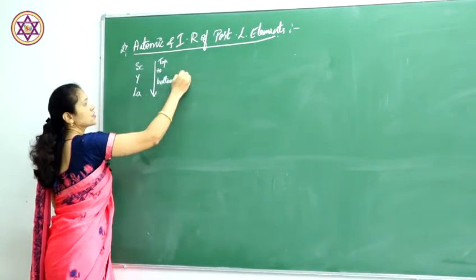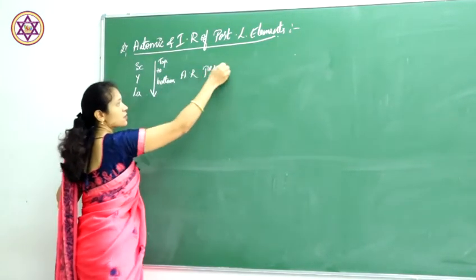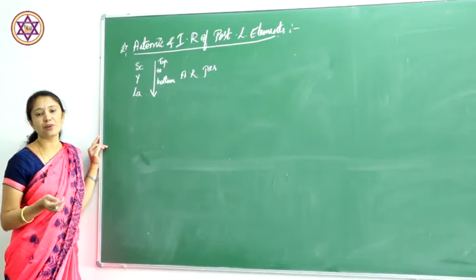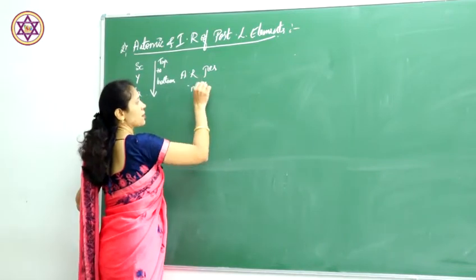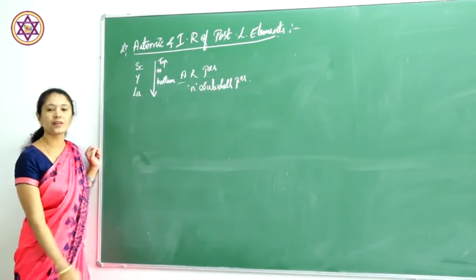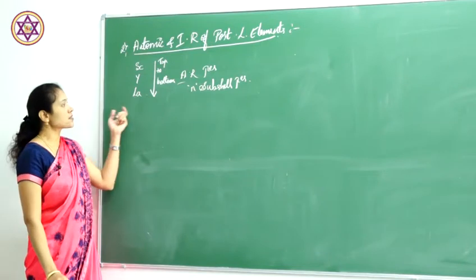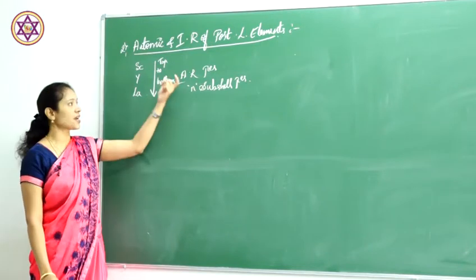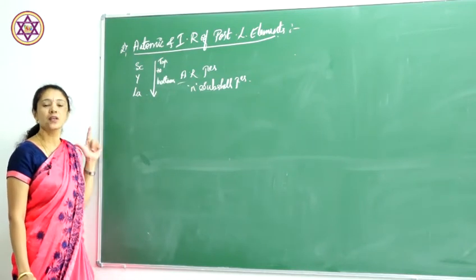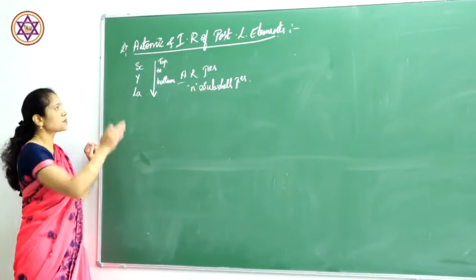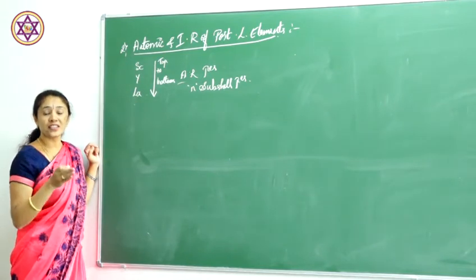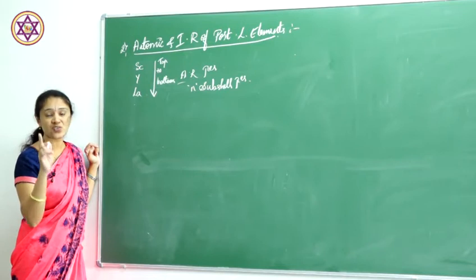the atomic radii increases. Why is there an increase in the atomic radii? Because the number of subshells increases. Therefore, there is an increase in atomic radii. This you all know. Since there is an increase in atomic radii, the general trend is that atomic radii should increase. In the first transition series, there is an increase in their atomic radii.